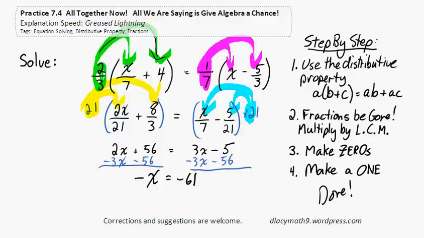Well, we're almost there. This is a -1x. Divide by -1, and you will get your answer, which is x is equal to 61.